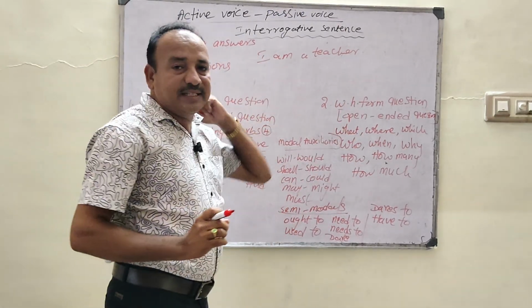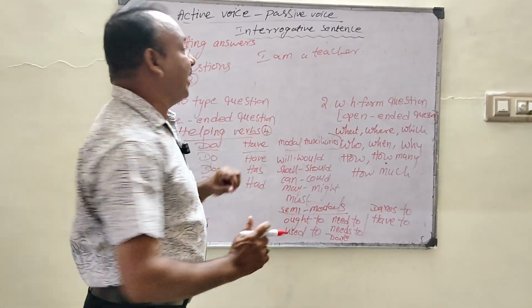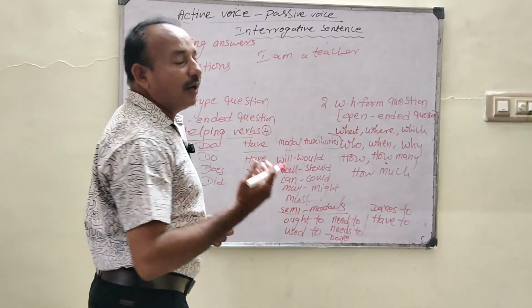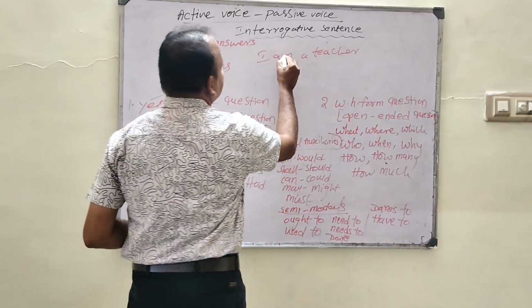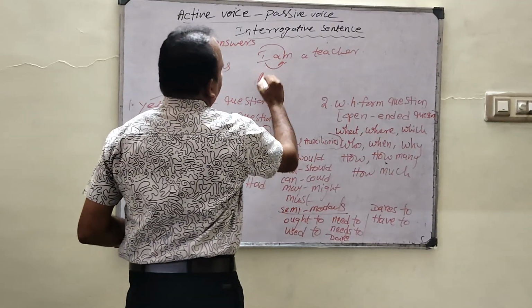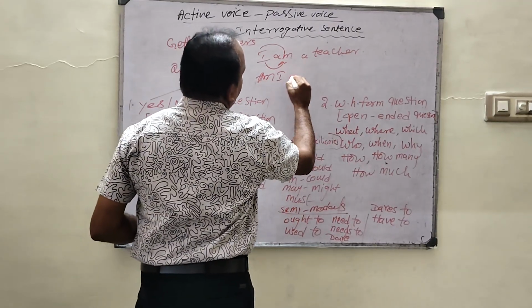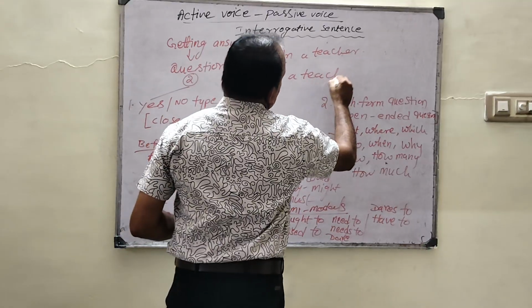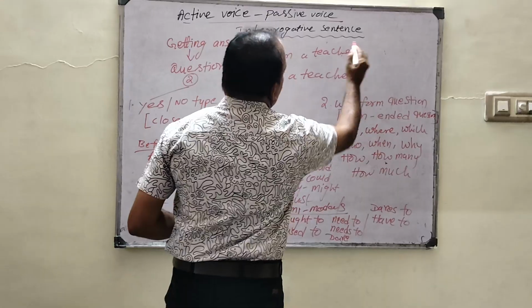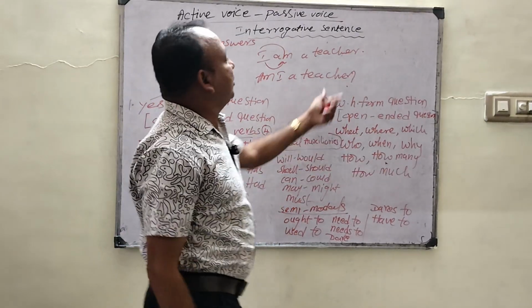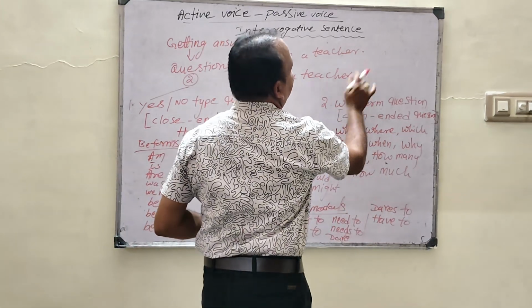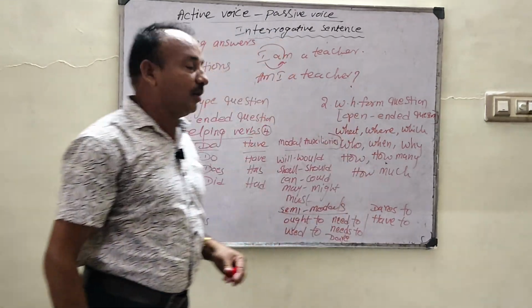This assertive sentence is changed into interrogative. How do we make it a questioning form? How do we change it into an interrogative sentence? We just take the helping verb and write the subject. So here, am I? Am I a teacher? An assertive sentence ends with a full stop, and an interrogative ends with a question mark.